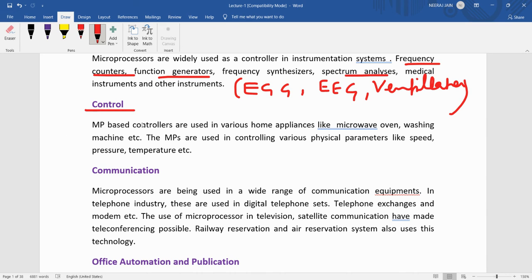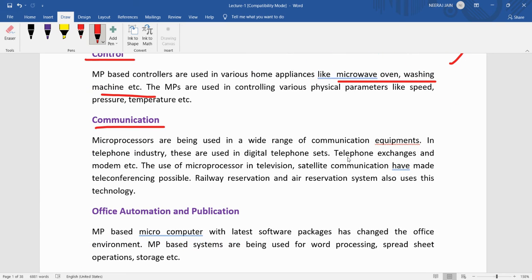We can also use them for controlling purposes in home appliances like microwave ovens and washing machines. These can also use microcontrollers to control physical parameters like temperature, pressure, and flow. Communication, like telephone communication and telephone exchanges, can use the microprocessor.